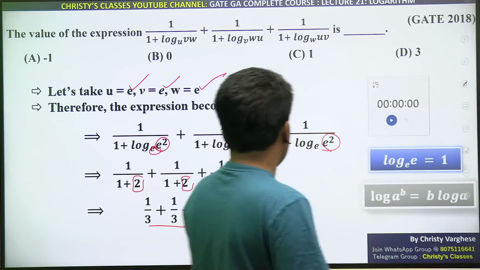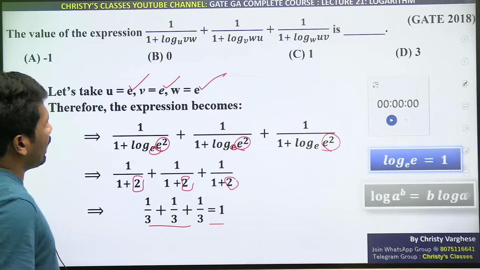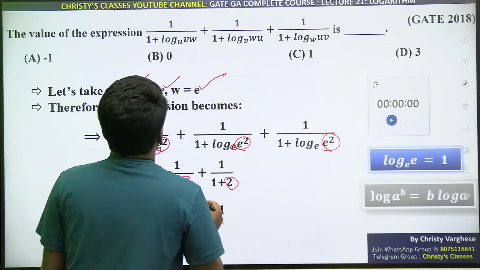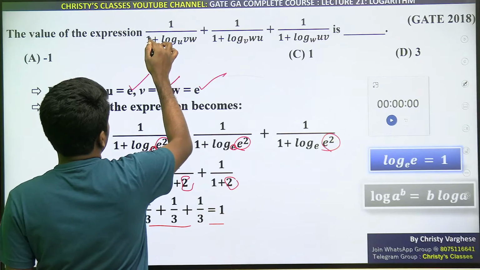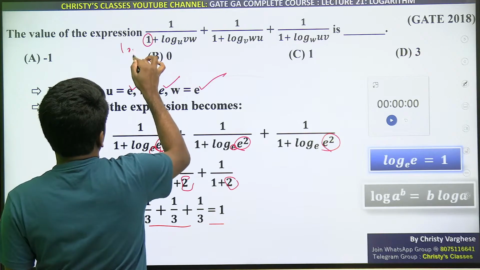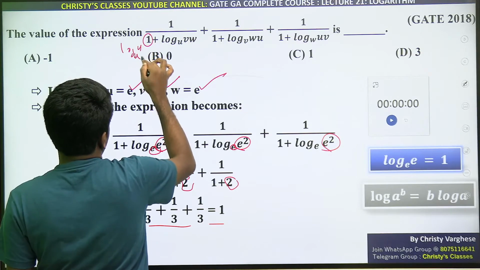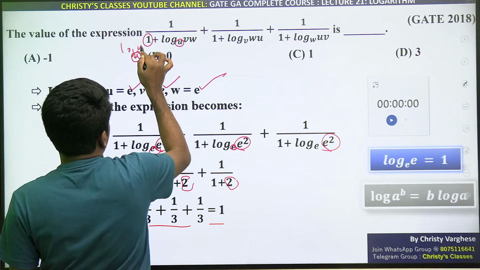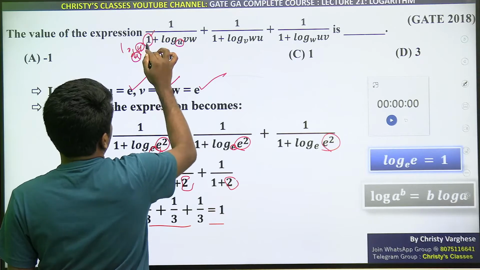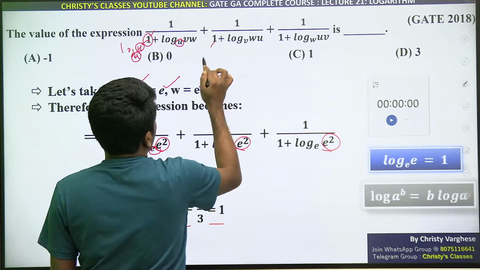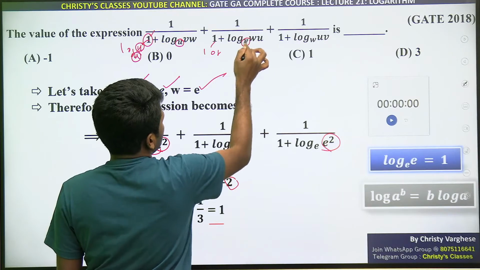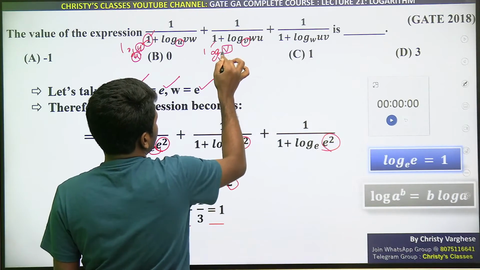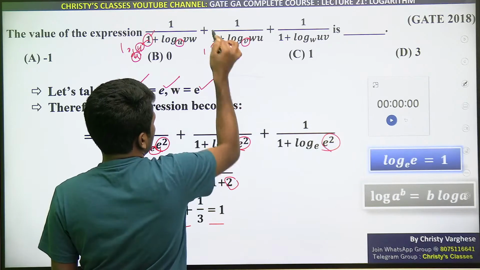Then let's go to the next question. Again, direct method of doing this question is again base changing rule, everything is needed. Yeah, I will tell you the idea. Those of you want direct method, ये 1 के जगह log u to the base u लेना है. यहाँ पे base u है ना, तो ये u होना चाहिए, यहाँ base u है तो ये u होना चाहिए ये 1 मिलने के लिए. 1 के जगह ये सब्स्टिट्यूट करो. यहाँ 1 के जगह log, यहाँ पे base v है ना, so base v रखना है, तो ये वैल्यू भी v होना चाहिए ना, so that v cancels to get 1.